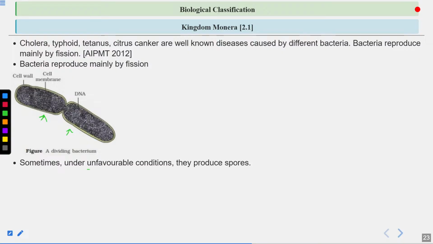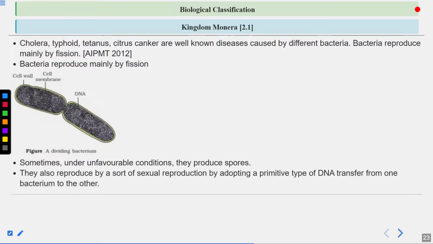What happens under unfavorable conditions? The bacteria form spores. This is a kind of survival strategy. These spores can survive the adverse conditions, and whenever favorable conditions return, these spores can again germinate and form a new organism.